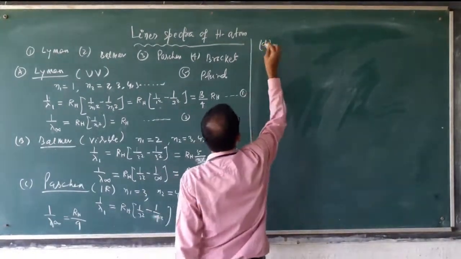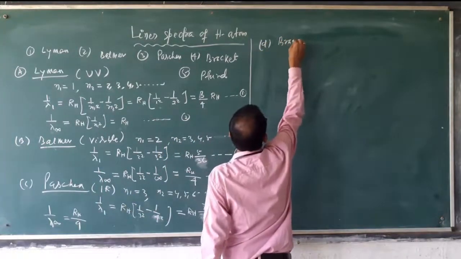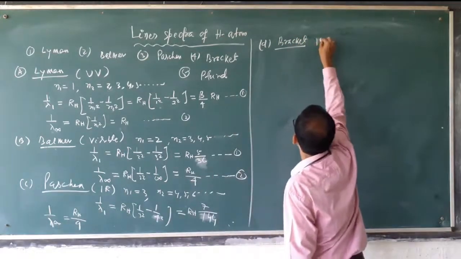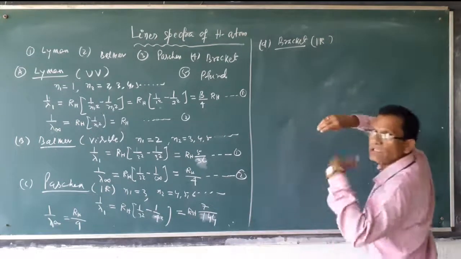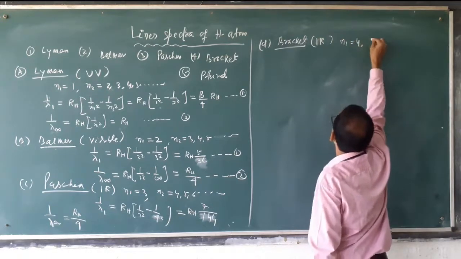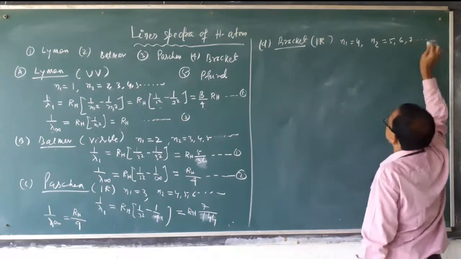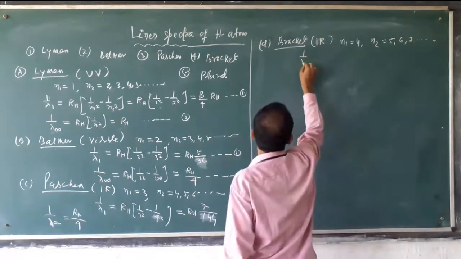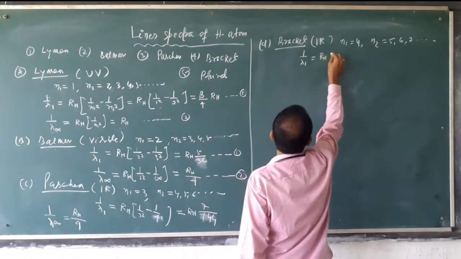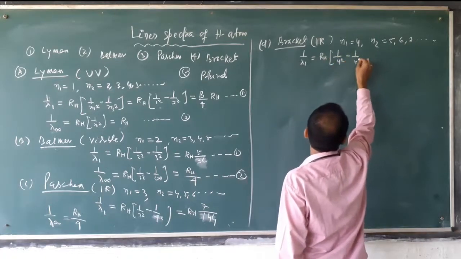Then after Balmer, Paschen, comes Brackett. Brackett is also in the infrared, higher infrared. Here N1 is equal to 4 and N2 is equal to 5, 6, 7 like this. And here 1 by lambda 1, that is the first transition, will be RH times 1 by 4 square minus 1 by 5 square.